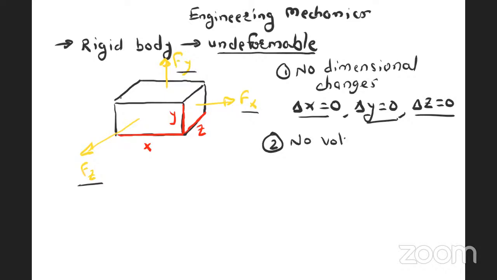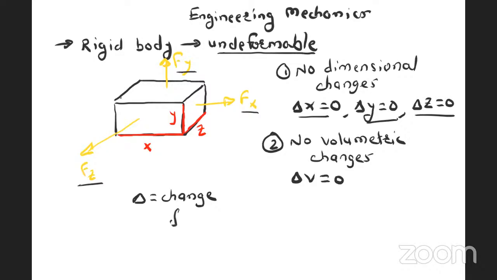No volumetric changes. That means volume will not change. That is, change in volume is zero. See, del is nothing but change, and change is nothing but final minus initial. Change is always final minus initial.